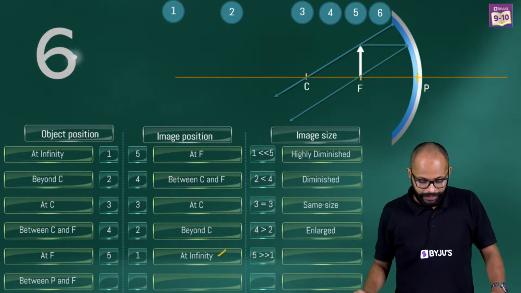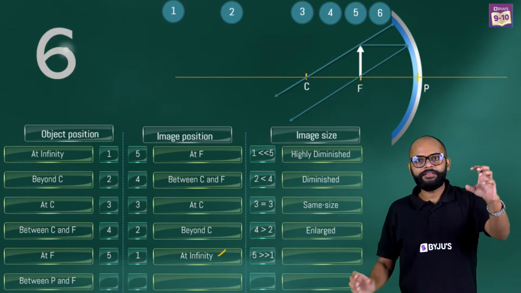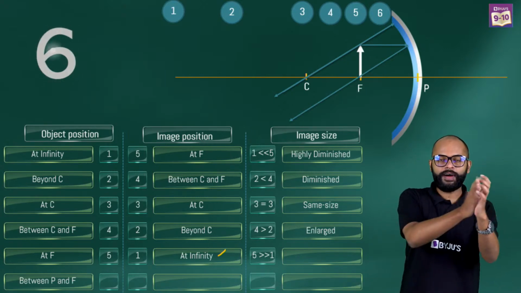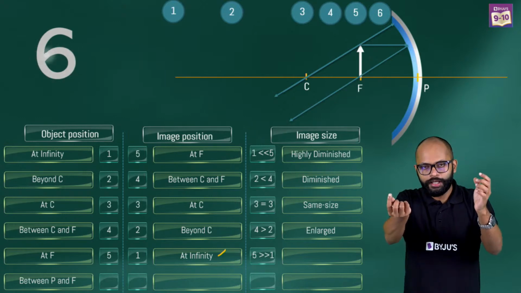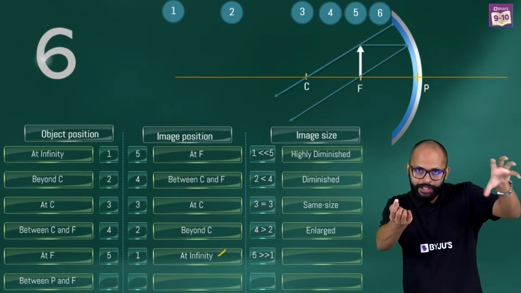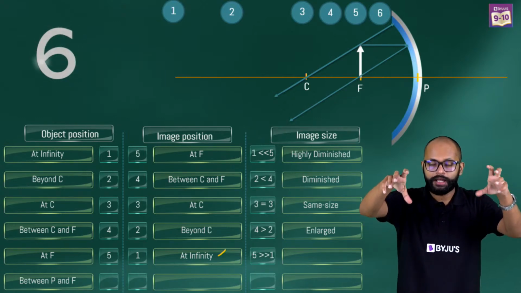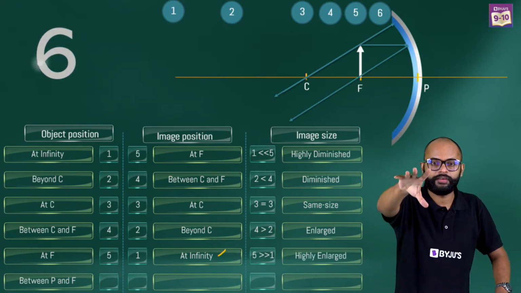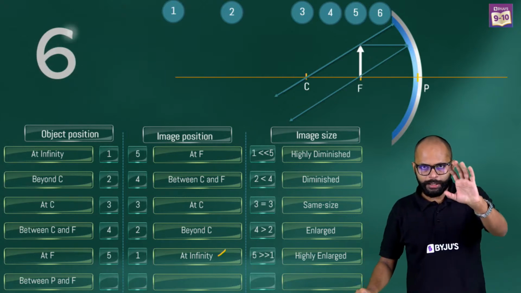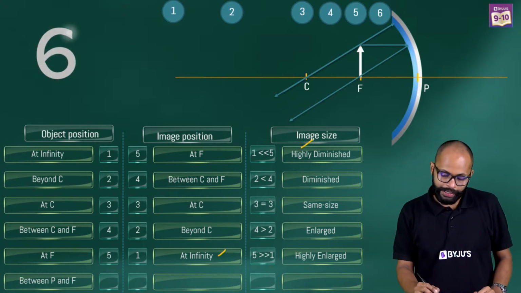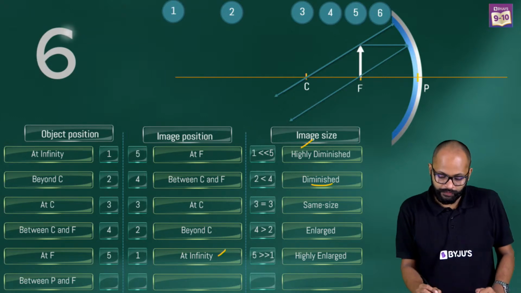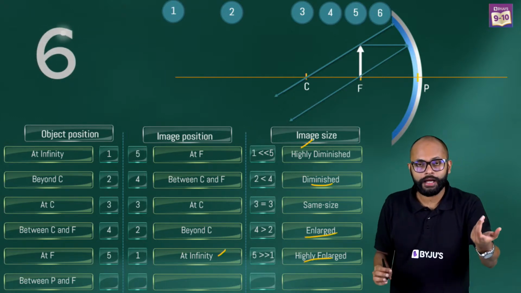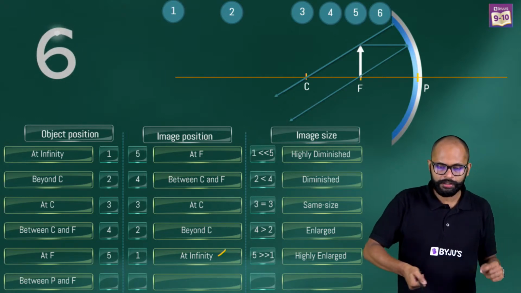Now if you think, sir, what about size? 5 is coming on this side. 5 is much greater than 1. Object number is much greater than the image position number. It means it will be highly enlarged, right? Highly. So do you see the pattern? When we are using word highly, when we are using only diminished, when we are saying enlarged, when we are saying highly enlarged. So there is a pattern to all these things, right?